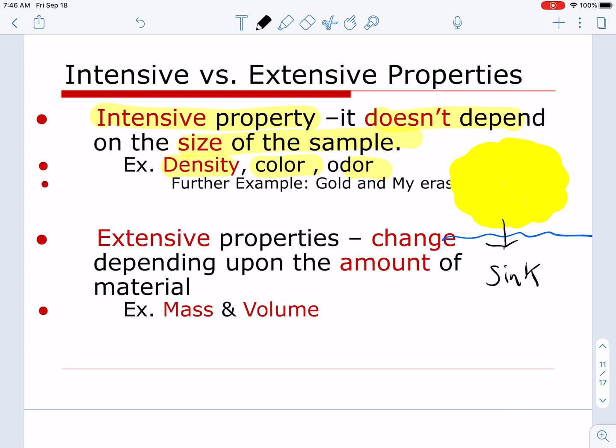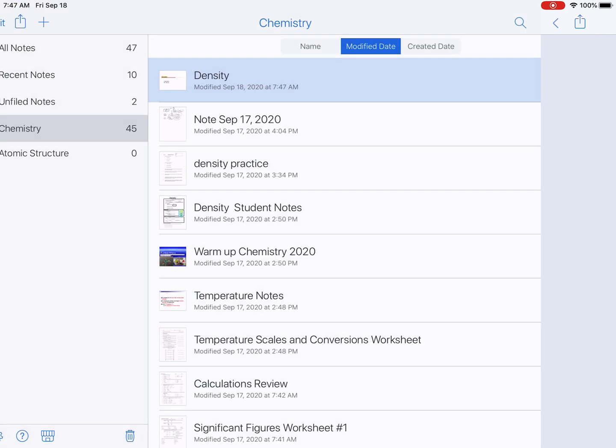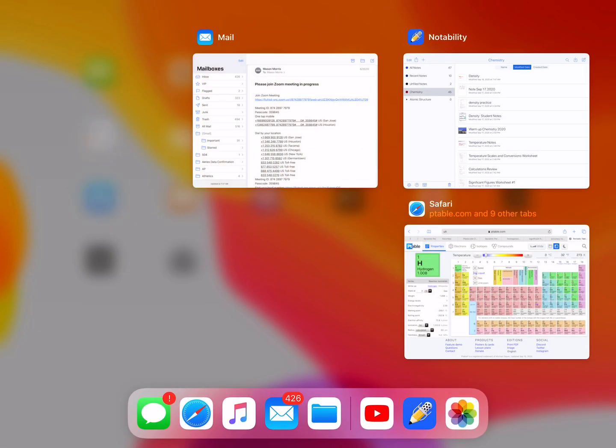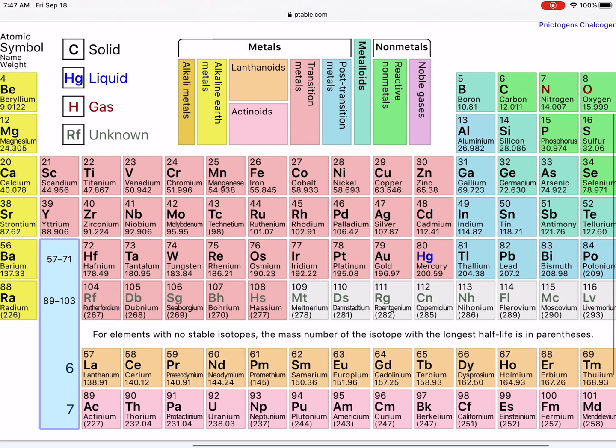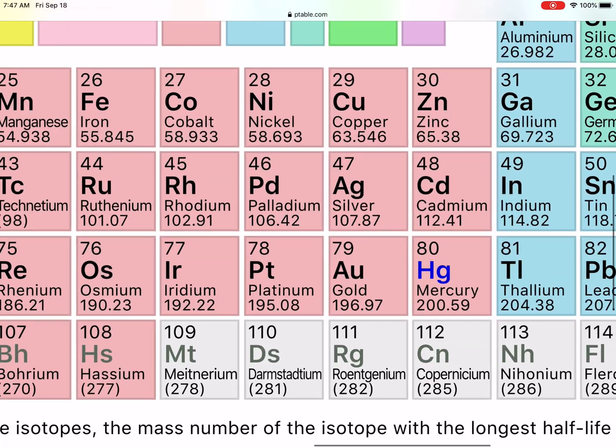Why is that? Well, obviously it has to do with density. We already saw that water has a density of 1 gram per milliliter, or 1 gram per centimeter cubed. Let's look at the density of gold. I can go to my periodic table, and I want to show you this real quickly. This is the virtual periodic table that I've shared with you and that I'd like you to continue to use. I need to find gold in my periodic table. Here's gold right in the center there, number 79.